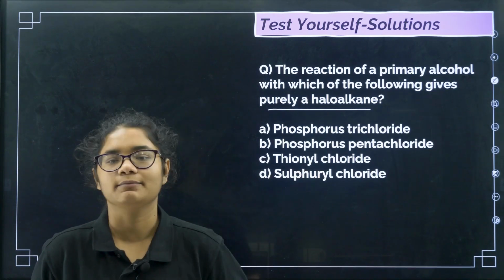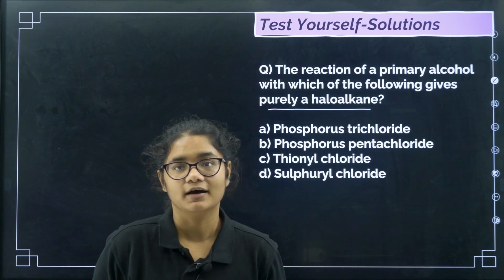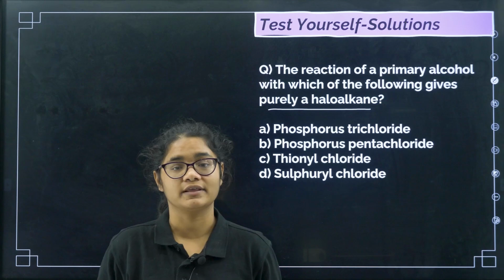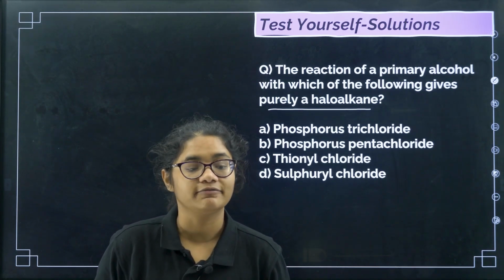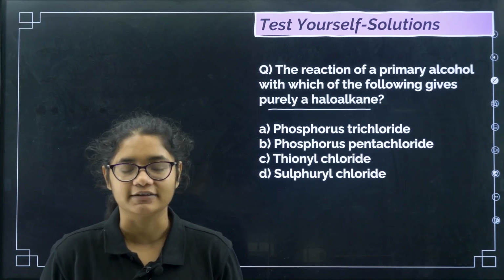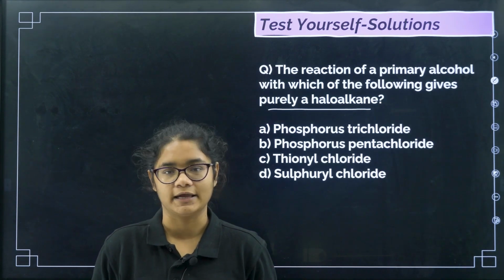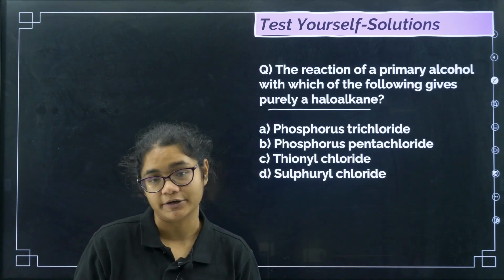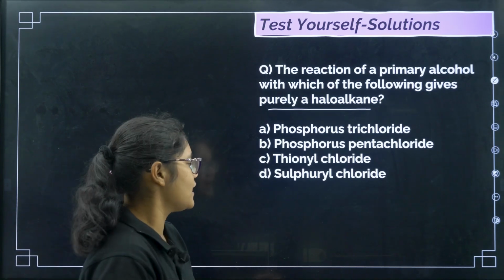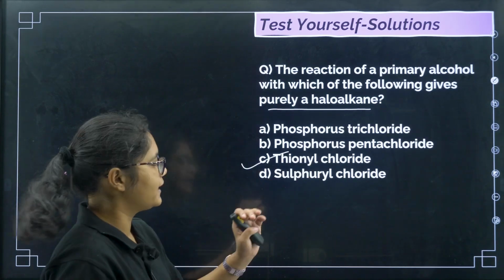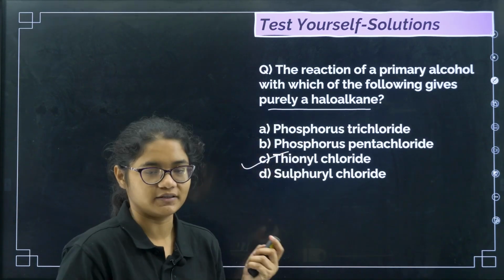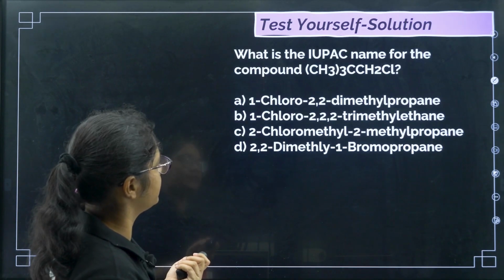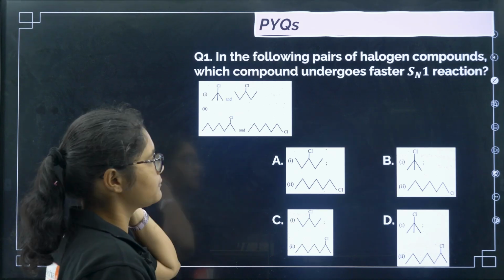And one more was there, if you remember. We have taken HCl, ZnCl2, then NaBr, H2SO4, then PX3, PCl5, okay, then X2 with red phosphorus, right? And then thionyl chloride. Thionyl chloride, I told you, is the best preferred method because the byproducts produced here are gases, right? So the correct answer for this question will be option number C. Directly we can obtain purely a haloalkane from this method, okay? This we have already discussed in my previous class. Okay, we'll go to the PYQs now.